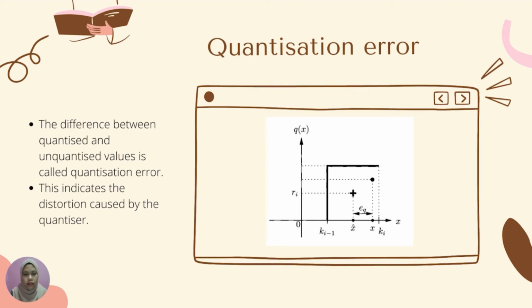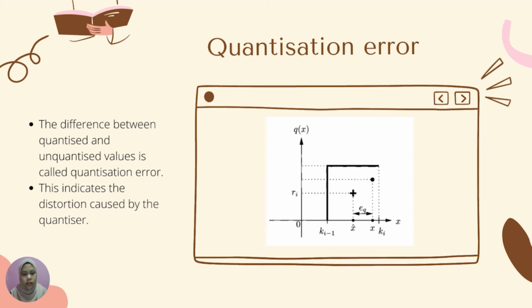Okay, this is the quantization error. The difference between the quantized and unquantized value is called a quantization error. This indicates the distortion caused by the quantizer. The error can be expressed as e_q equals x squared minus x. The step size should be a value r_i, where i could be any number: 1, 2, 3 or any other number.